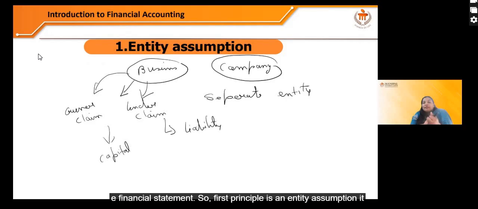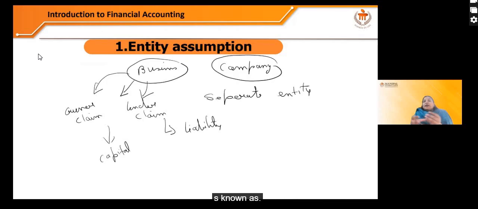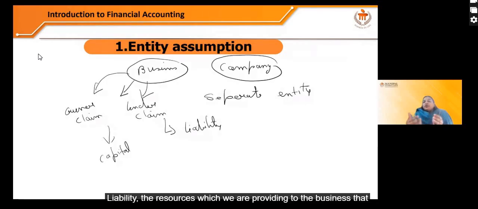It says that business is a separate entity from the owners and from the lenders, and assets have an invisible claim, right? Owner claim is known as capital and lender claim is known as a liability. The resources which we are providing to the business, the business has to return back to the owner or to the lender, in the form of liability to the lender and in the form of capital to the owner. So it's a separate entity, and asset has invisible claim.